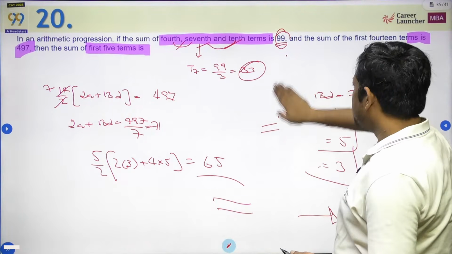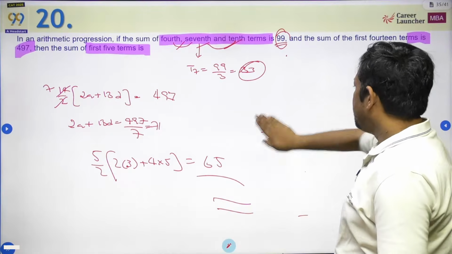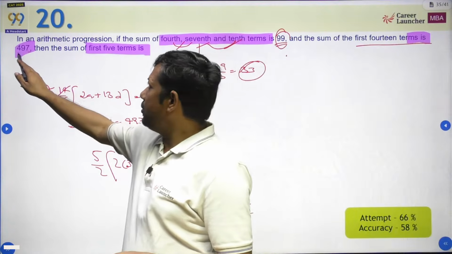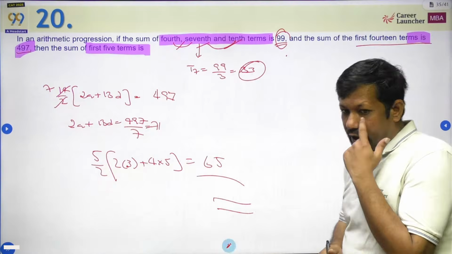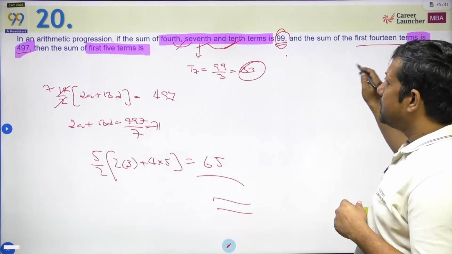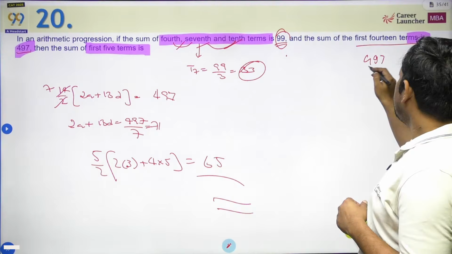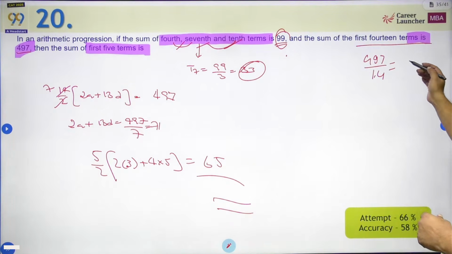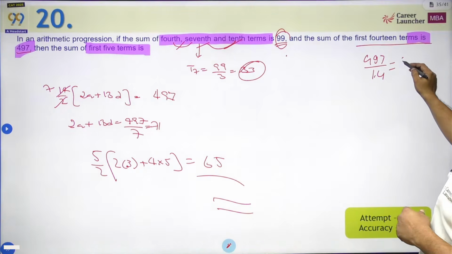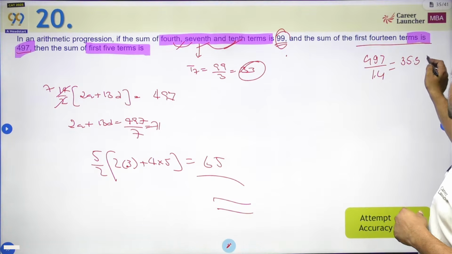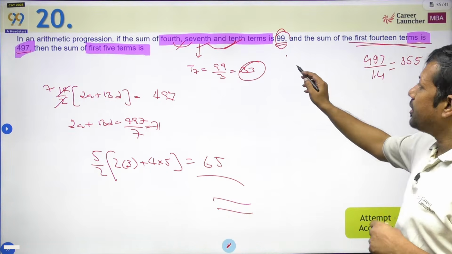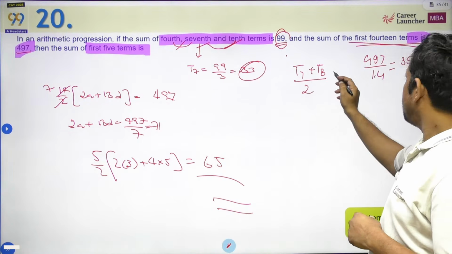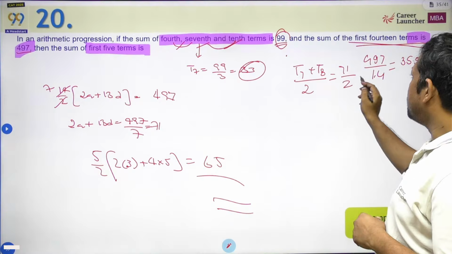Now, what other thing can be done? The sum of the first 14 terms is given to you as 497. So what is the average of 14 terms? That is 497 divided by 14, which is 35.5. Now the average of 14 terms can also be said as T7 plus T8 divided by 2. And that is equal to 71 by 2.